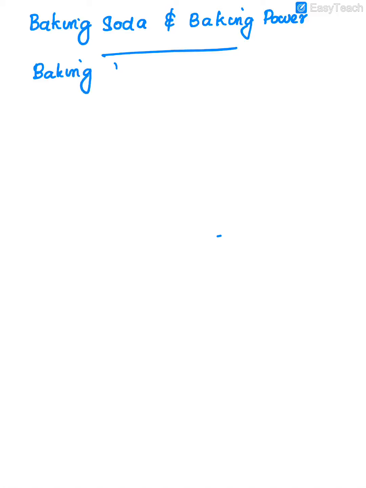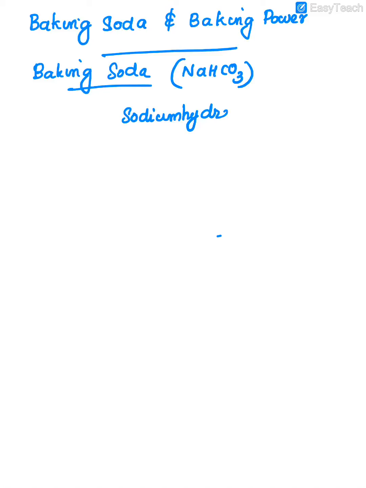Baking soda is a chemical substance. The main chemical component in it is NaHCO3. It's a chemical compound, sodium hydrogen carbonate, or one more way we can say the same, sodium bicarbonate. If we are telling these two ways, no problem. Sodium hydrogen carbonate or sodium bicarbonate. Okay.